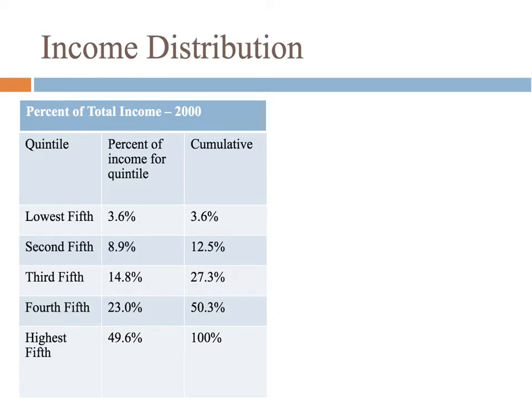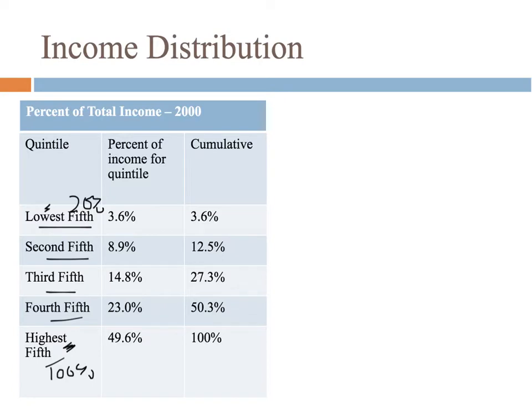So if we look at the little chart that we have right here, we break society down, or an economy down, into 20% increments. So the lowest fifth is the bottom 20% of income earners. Then we have the next 20% of income earners, the next 20%, the next 20%, and the next 20%. So that's 100% broken down into 20% increments all the way down. The richest 20% of people are the highest fifth, and the poorest 20% of people are the lowest fifth.